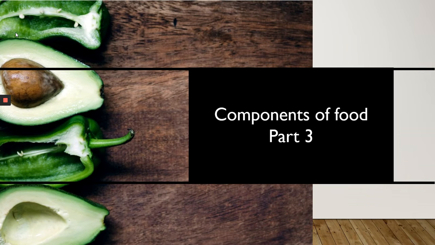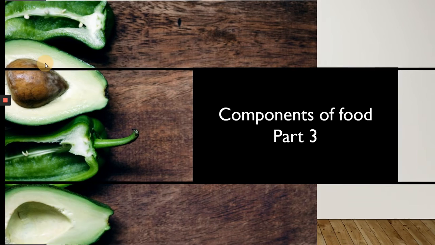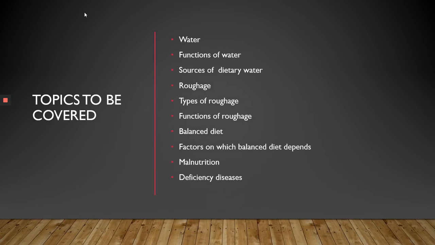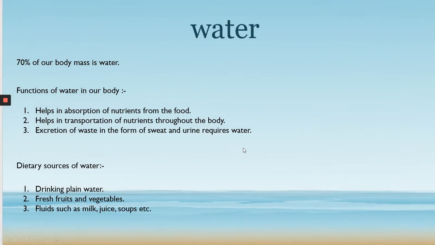So, have you gone through the chapter Components of Food part 1 and part 2? Now, let's continue with our third and the last part of this chapter. In this part, I will discuss the remaining two components of food, that is water and roughage. Apart from these two components, I will also discuss balanced diet and the deficiency diseases which are caused due to the lack of certain constituents in our food. So let's begin with water.